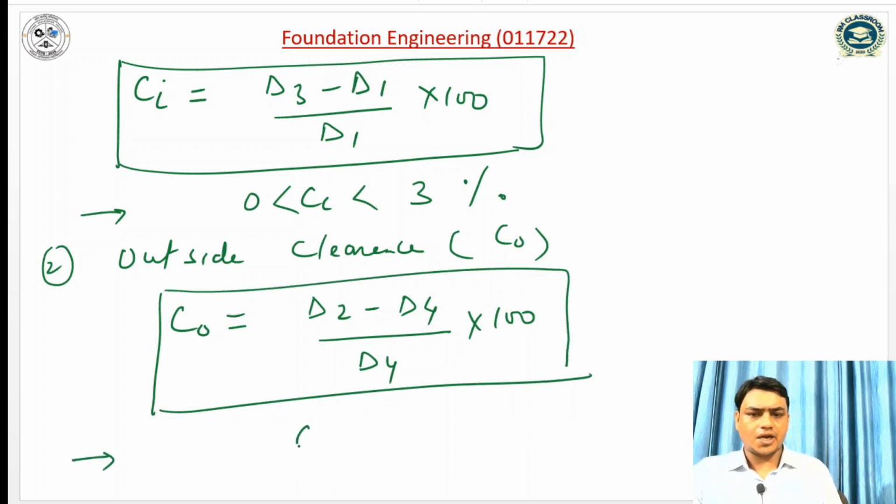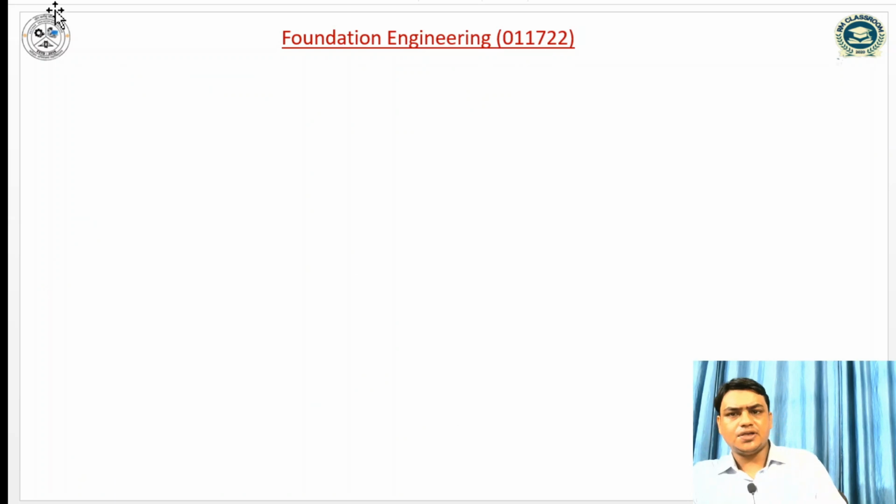And the value of outside clearance lies between 0 to 2%. Third one is area ratio. It is denoted by AR.